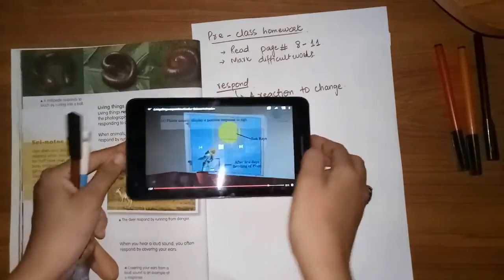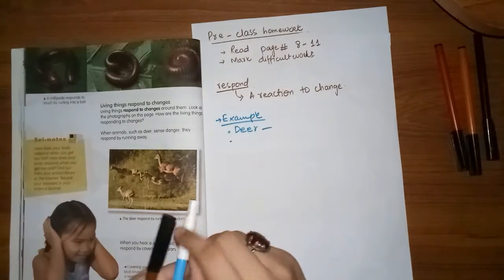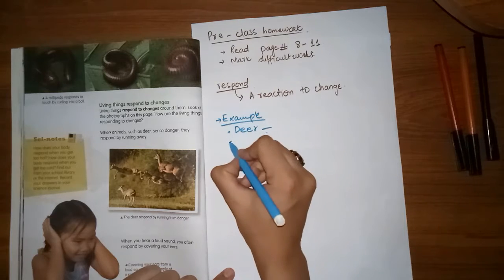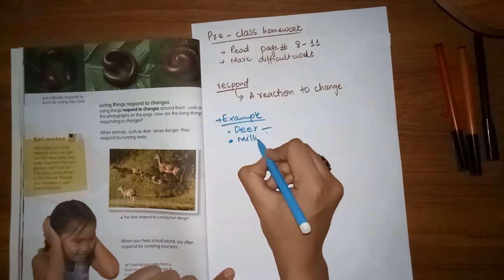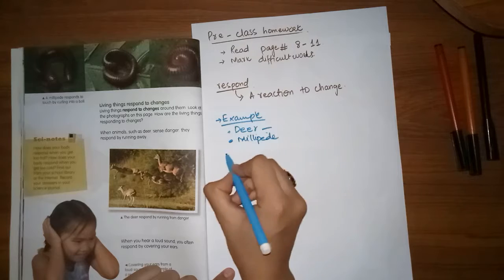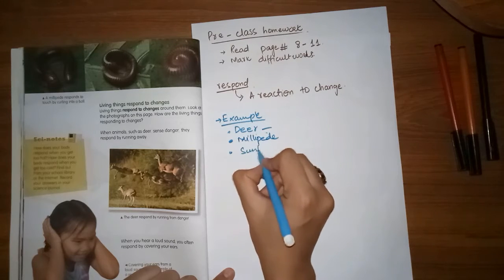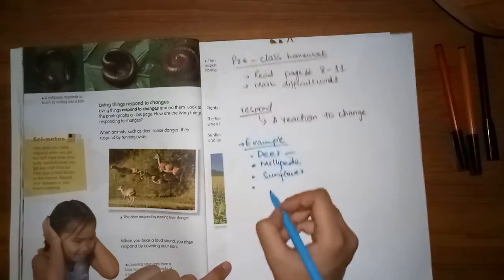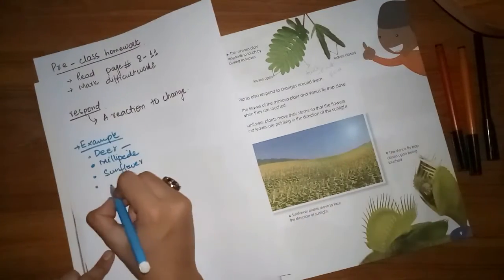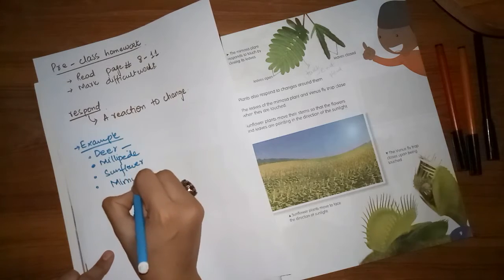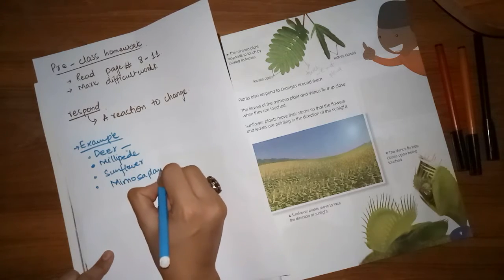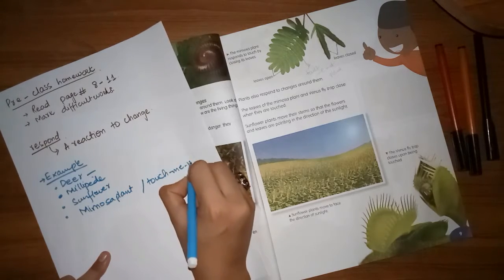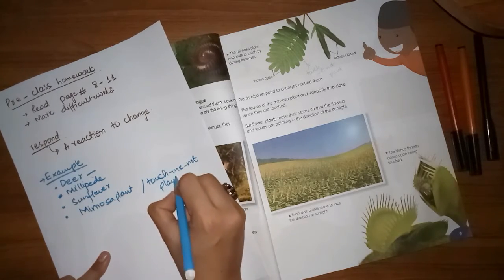Alright, now we have discussed the example of the deer, then the millipede, then the sunflower, then the mimosa plant, which is also called the touch-me-not plant.